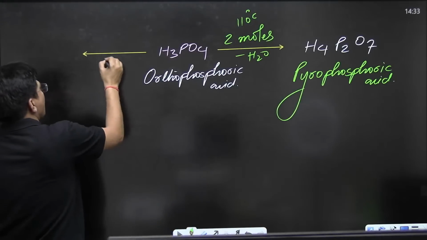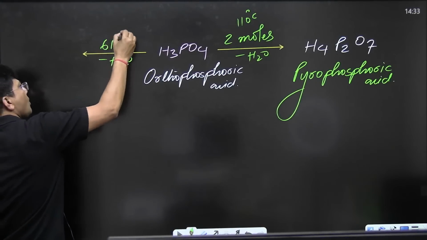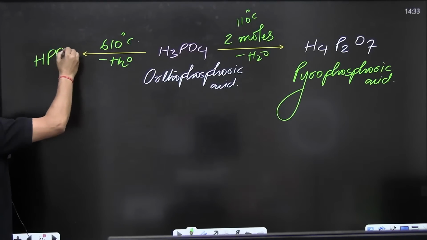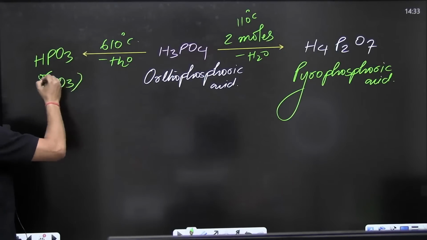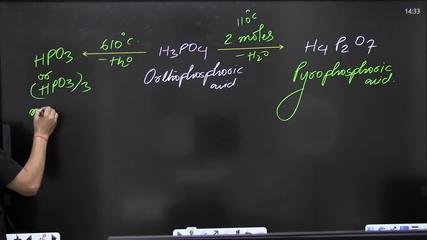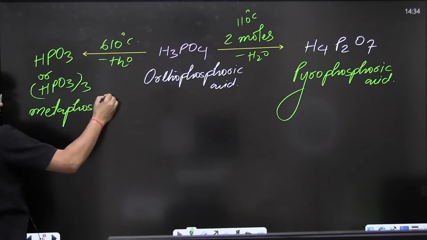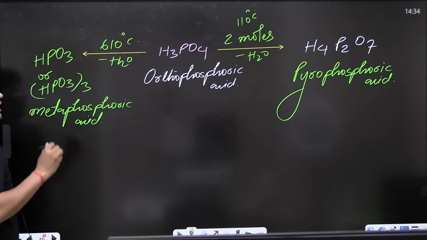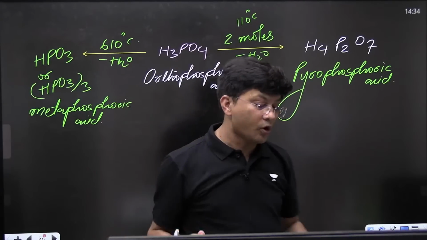If I remove one water directly, what's the name of the compound? HPO3, or I can write HPO3 whole thrice. Metaphosphoric acid. Till now, these 3 points are very much clear to all of you.